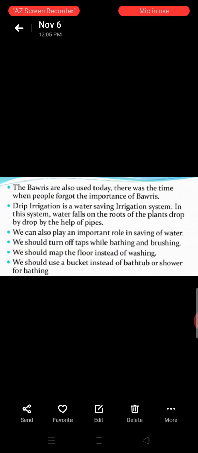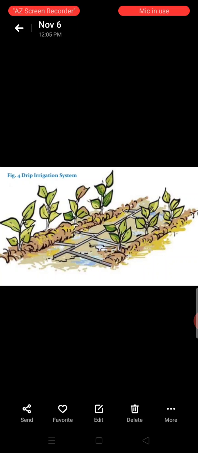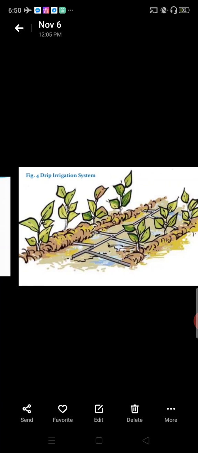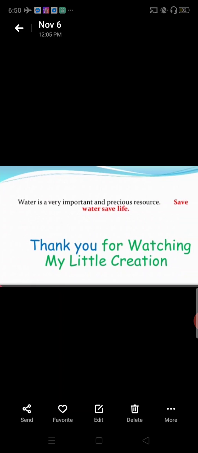We should turn off taps while bathing and brushing. We should mop the floor instead of washing. We should use a bucket instead of a bathtub or shower for bathing. So in this way we can save water, as water is very much necessary for the survival of life. So we should not waste water. We should save each and every drop of water. So these were the points through which we can save water.